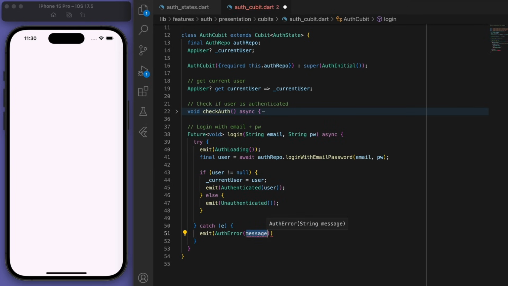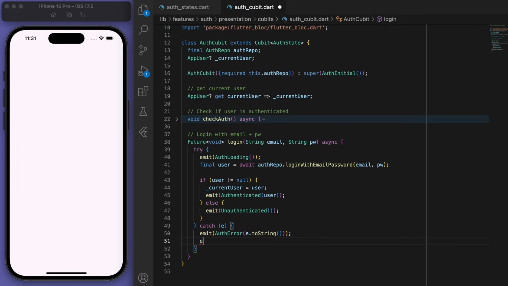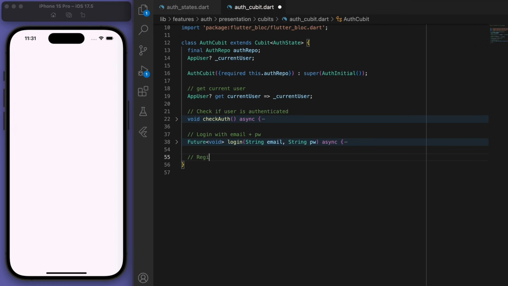Cool, and if we have an error, just emit the auth error. And once we know what the error is, ultimately we're going to be unauthenticated in this case. Sweet, looking good.